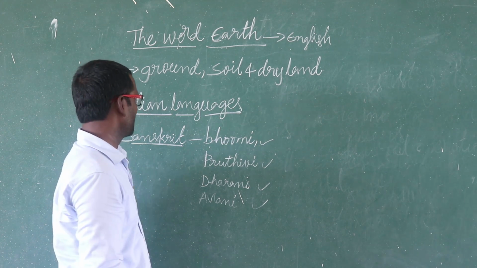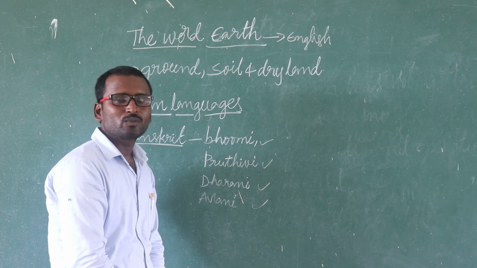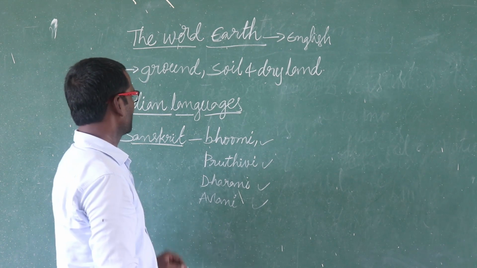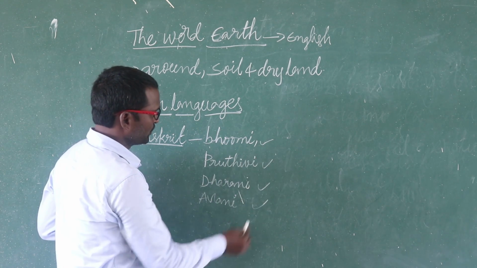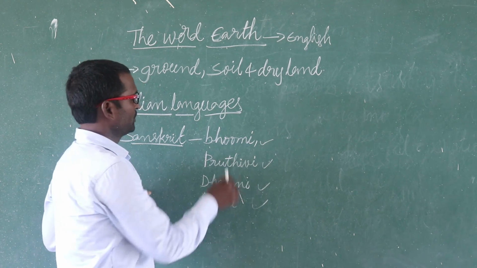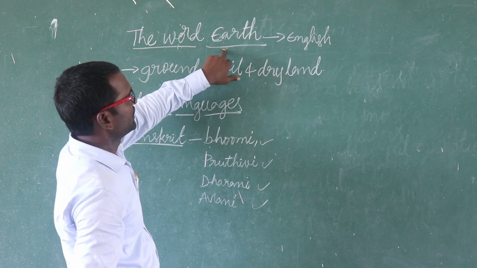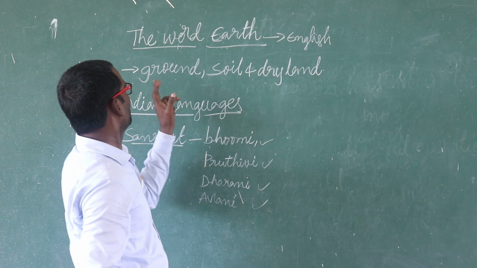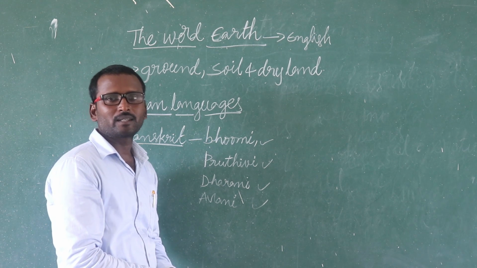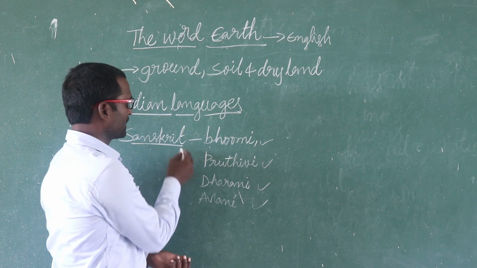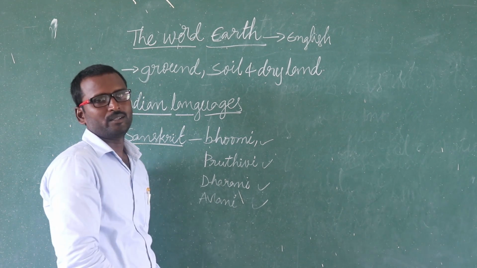Once again, I would like to repeat, students. In India, different languages are there, nearly 22 languages recognized by our constitution. In the Sanskrit language, the earth we call Bhumi, Prithvi, Dharani and Avani. The word earth in English, we call it ground, soil or dry land.